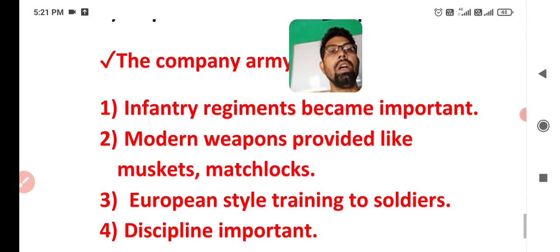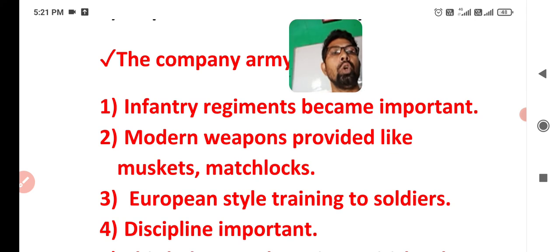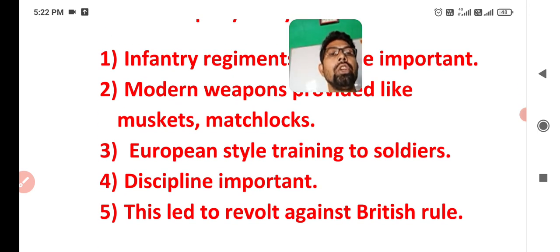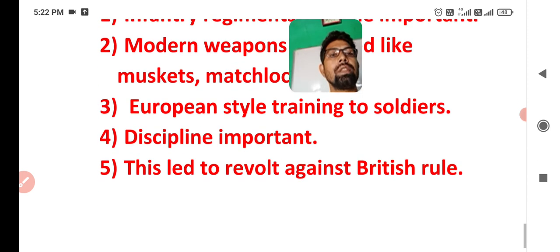Next, modern weapons like muskets and matchlocks were provided to the soldiers. They were also provided with European style training, and they were also taught discipline.